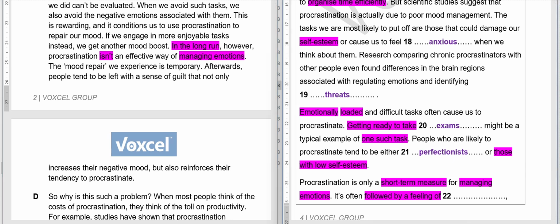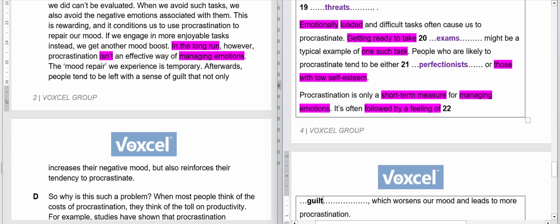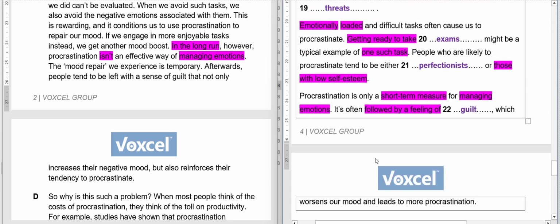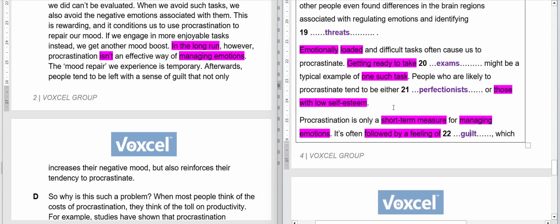I will give you just 2 or 3 seconds. Yes, our answer to this should be guilt. I hope it is clear. Any doubts? Let me mark it here, the answer.